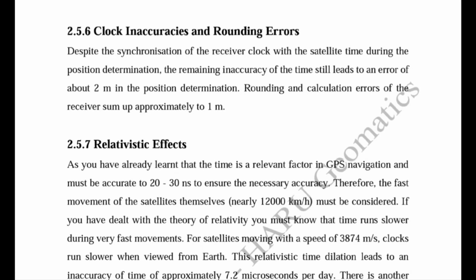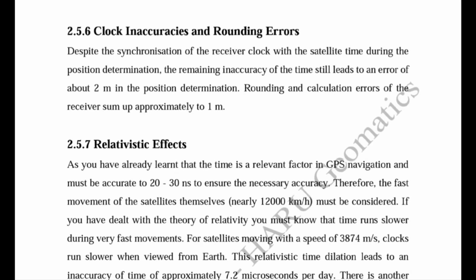But by synchronizing these two clocks, receiver clock and satellite clock, an error occurs, and the remaining inaccuracy of the time still leads. So there is a clock inaccuracy error of about 2 meters in the position determination.